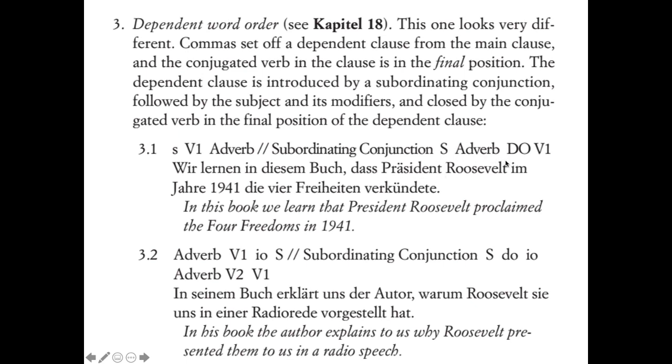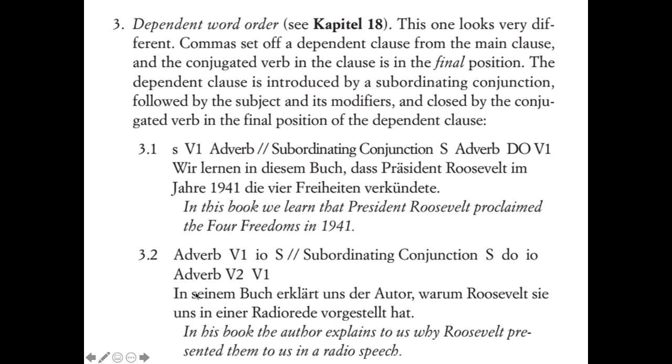And then we're going to have some adverb situations, im Jahre 1941. Then we've got a direct object, die vier Freiheiten. And then we have our conjugated verb, main verb 1, at the very end, verkündete. So this subordinating conjunction has kicked the verb to the end of the dependent clause. And then we have, for example, in seinem Buch erklärt uns der Autor, warum Roosevelt sie uns in einer Radiorede vorgestellt hat.